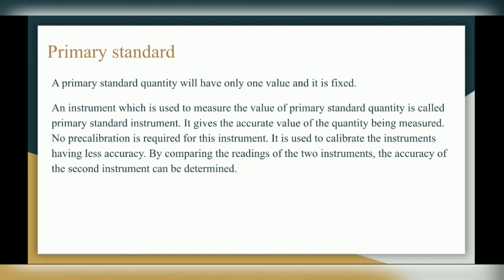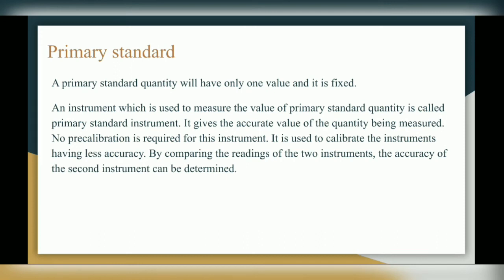So first is primary standard. A primary standard quantity will have only one value and it is fixed. An instrument which is used to measure the value of a primary standard quantity is called a primary standard instrument. It gives the accurate value of the quantity being measured, so it has high accuracy. No pre-calibration is required for this instrument.